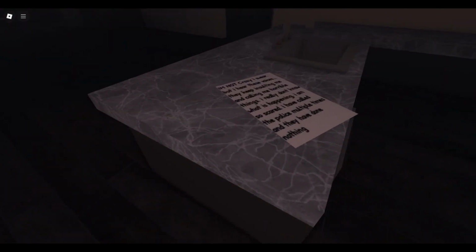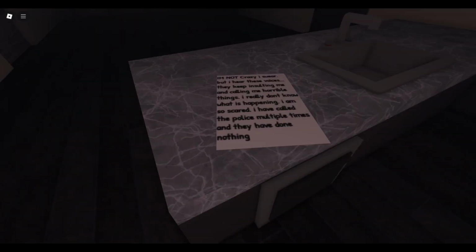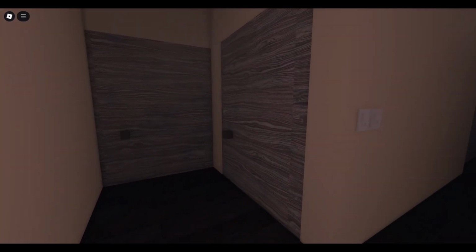There's another note here. I'm not crazy, I swear, but I hear these voices. They keep insulting me and calling me horrible things. I really don't know what is happening. I am so scared. I have called the police multiple times and they have done nothing. Looks like someone... Maybe schizophrenia, but I'm not sure.